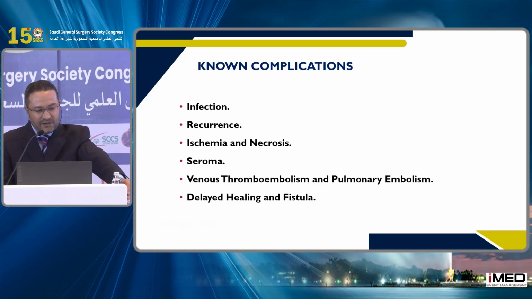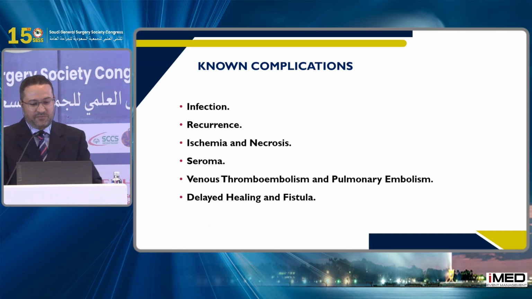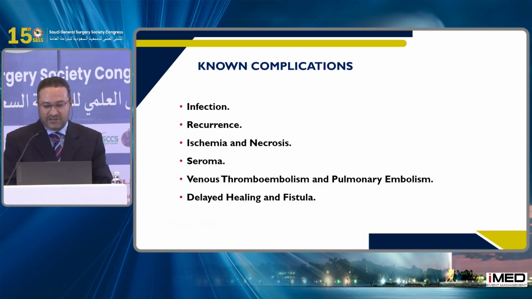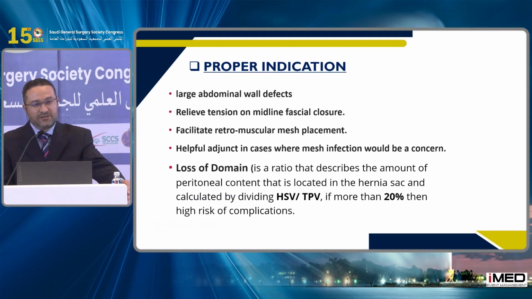There are a lot of complications like infection, recurrence, ischemia, necrosis, seroma, venous thromboembolism, delayed healing and fistula. To avoid these complications, you have to choose the proper indication, whether this patient is indicated for component separation or not.